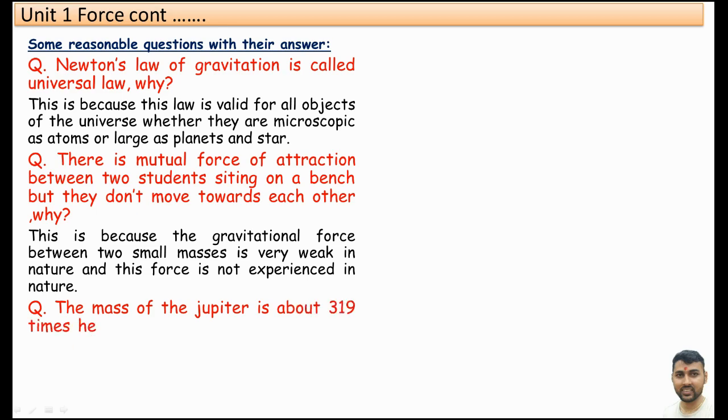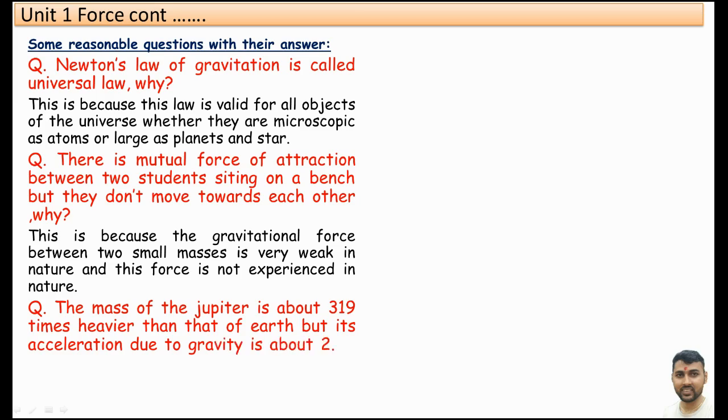Third question: the mass of the Jupiter. Jupiter is one of the planets, the largest planet. The mass of Jupiter is about 319 times heavier than that of Earth, but its acceleration due to gravity is about 2.63 times greater than that of Earth.